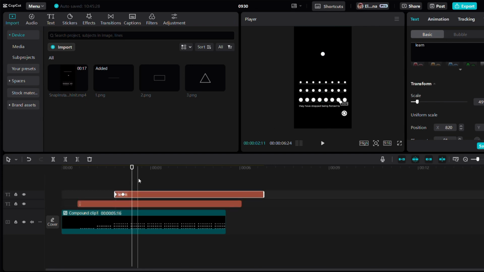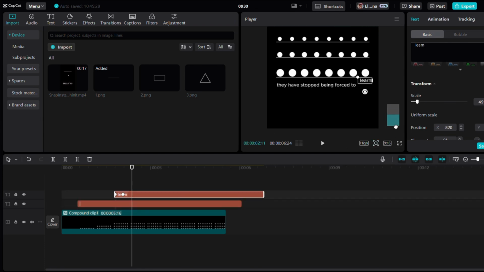Add a keyframe. Then, add another keyframe to the text layer to animate it back to its original position. Let's compare it with the original. I had moved the wrong text and the wrong circle, but we've learned how to do that.